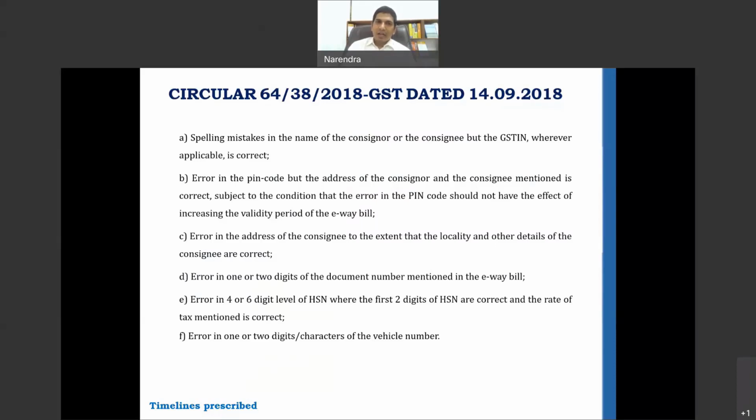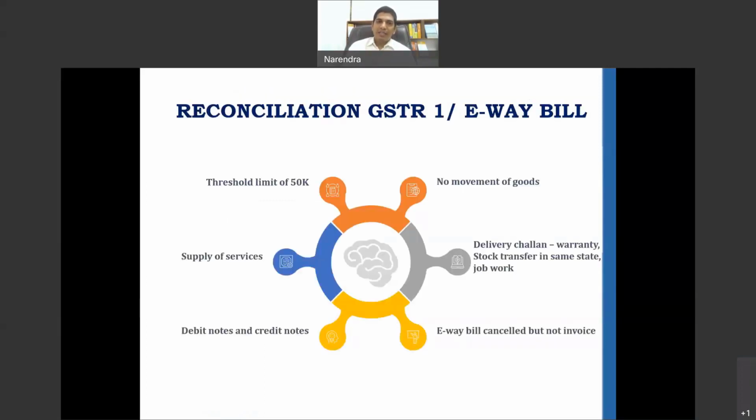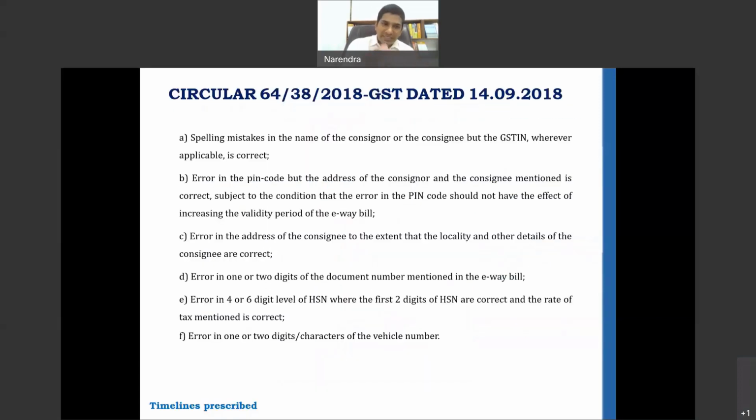In all those cases, concession has been given wherein the penalties under section 129 that we discussed in the previous slide are not required to be paid, and the goods will be released in case you pay a nominal penalty of 1,000 rupees. 1,000 is including CGST and SGST. If you pay up 1,000 rupees, your goods will be released. The question that arises is whether the benefit of this circular would be restricted only to these 6 scenarios that have been mentioned on your screen, or it goes much beyond these 6 scenarios.